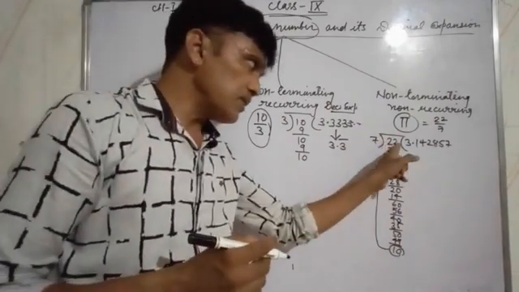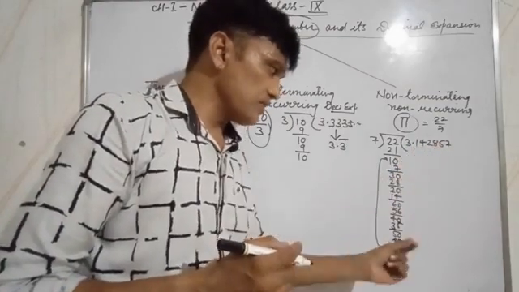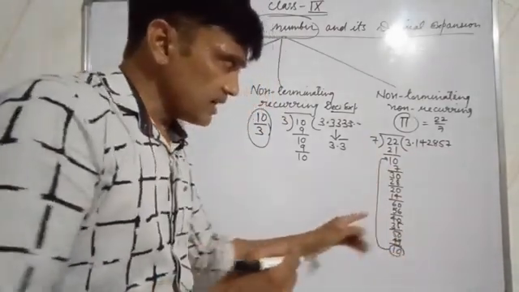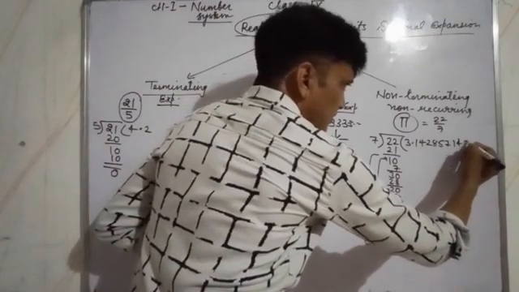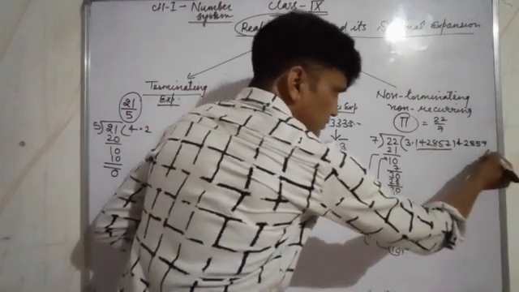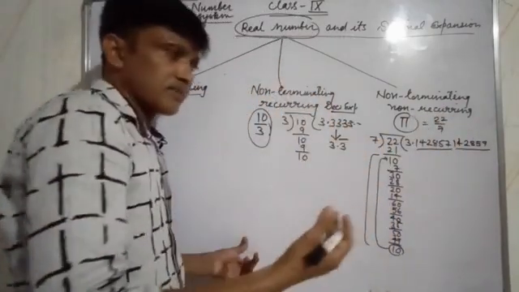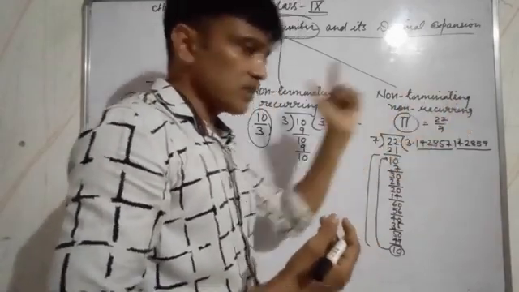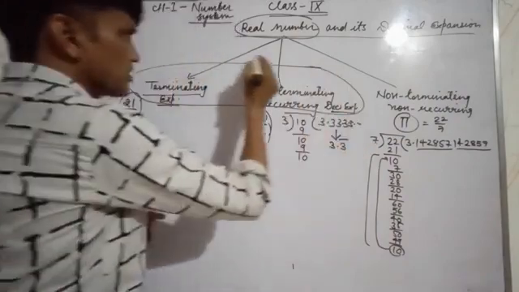When I divide 22 by 7, 3.142857, continue till 1 is the remainder, 10, again I will divide. This same step comes again, meaning 1 4 2 8 5 7. These digits repeat after some time. This type of decimal expansion is called non-terminating, non-recurring decimal expansion, and these both are called rational numbers.